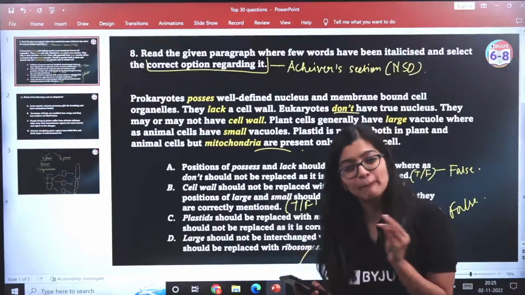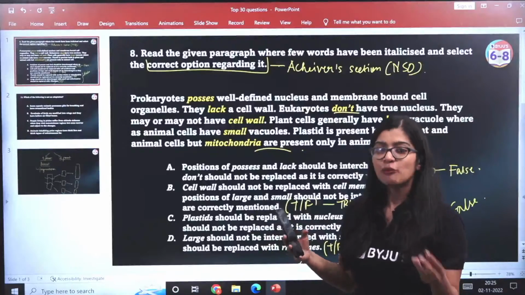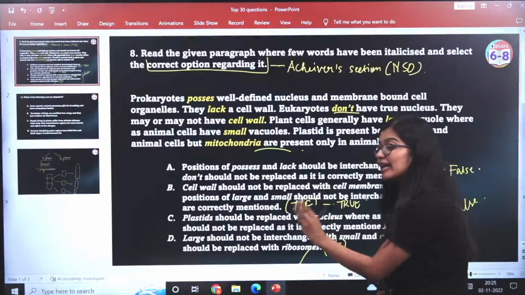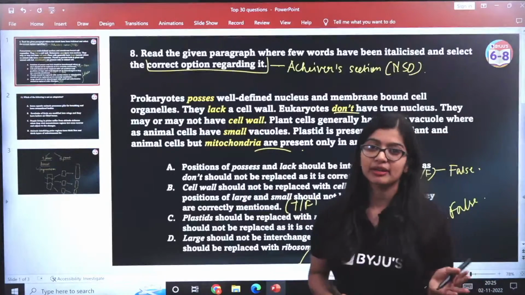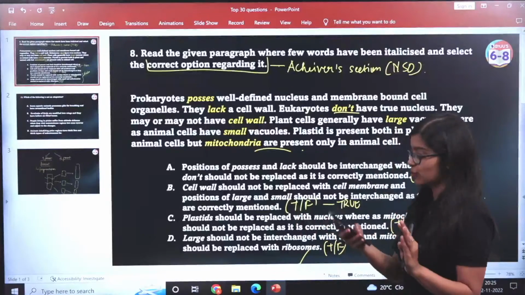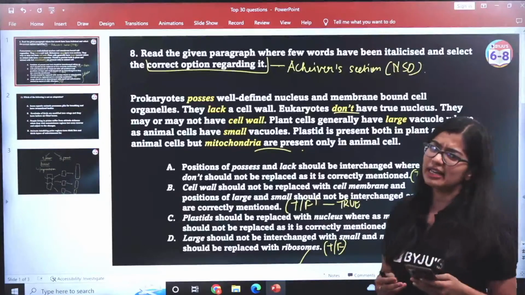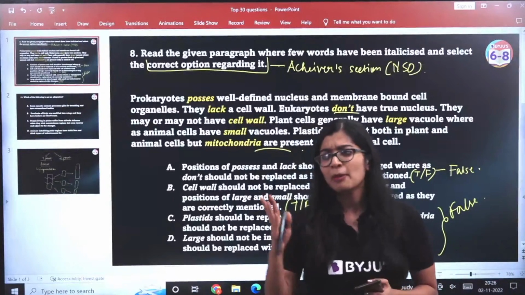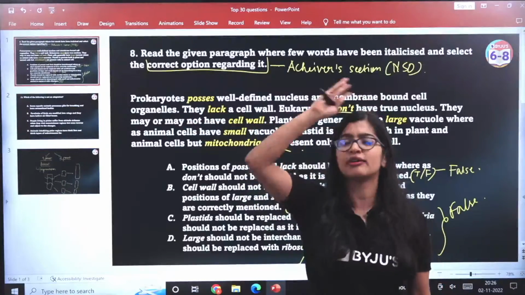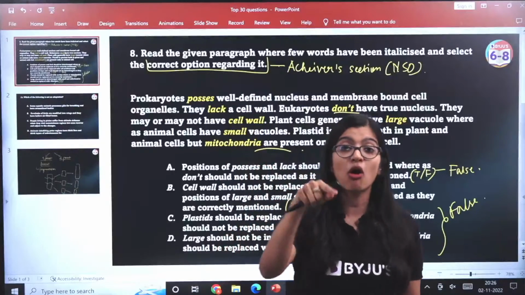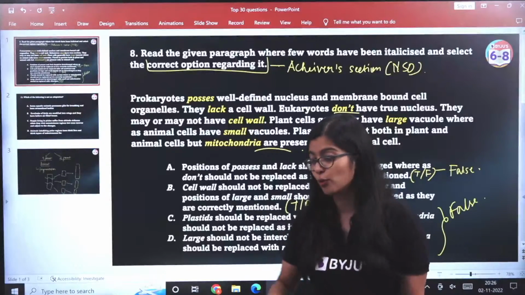It's very simple. Conceptually, they are not asking you to move some boulder. They are only asking you to read the statements thoroughly, word by word. Because if you miss one thing, it will be incorrect, right? Which is why, word by word, you will have to read your options and answer. It's okay even if you didn't vote, everybody. But the main thing, as I told you, is that my end goal for today is not to make you feel that you made it in the top 10 or got 50 out of 50. I want you all to feel confident that tomorrow if I'm writing NSO, I will be able to solve it. That confidence is what we want to build, right?